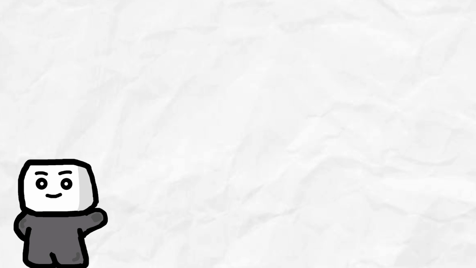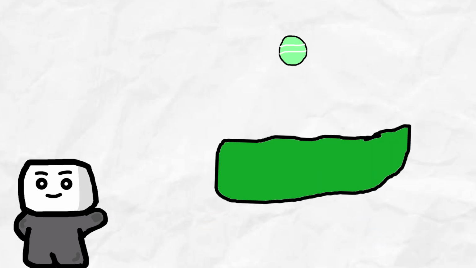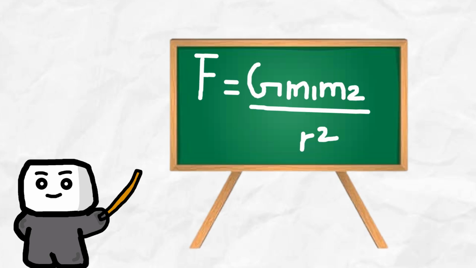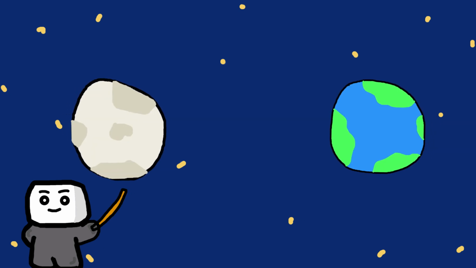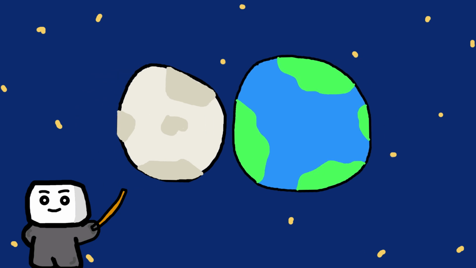My plan is to use the real physics equations to simulate the problem. So first, for a system like this, we need gravity. I am going to use the classic Newton's law of gravitation. Now this is very simple. The formula simply says that if you take any two bodies, those two bodies attract each other. The more mass they have, the more they attract each other. And the closer they are, the stronger the attraction will be.